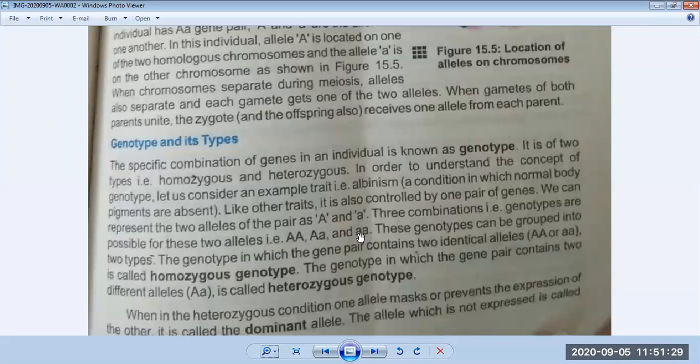So albinism is an example of a recessive trait because it has both recessive genes inside it. That's why the pigments are absent on the body of the person. So that person will be called albino, and this trait is called albinism.